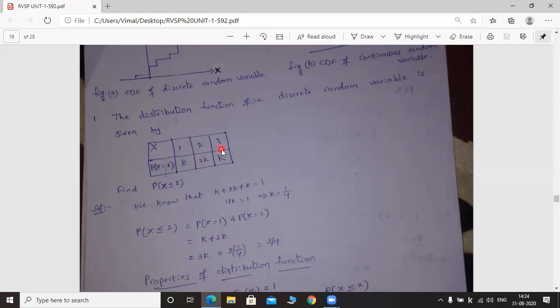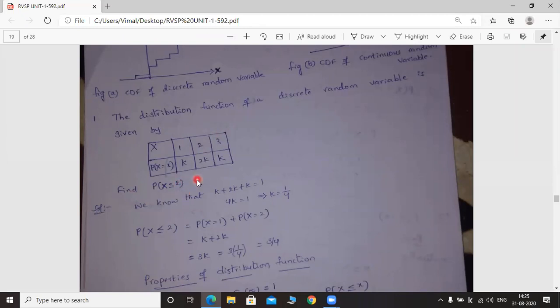So the table is given for you to identify the values easily. We have to find the probability of capital X less than or equal to 2. That is the question.